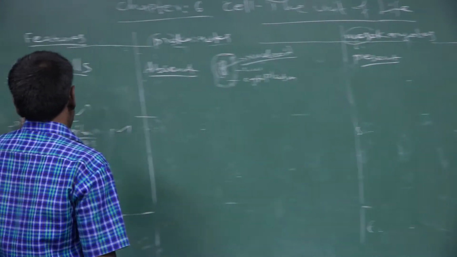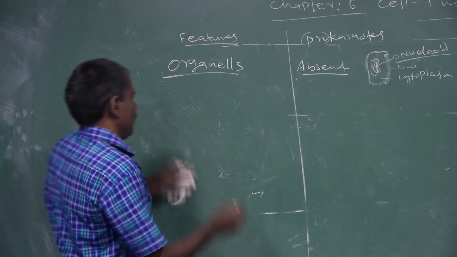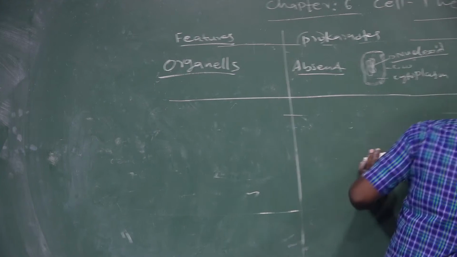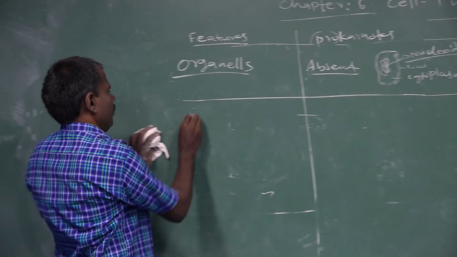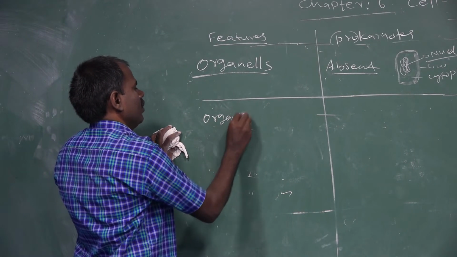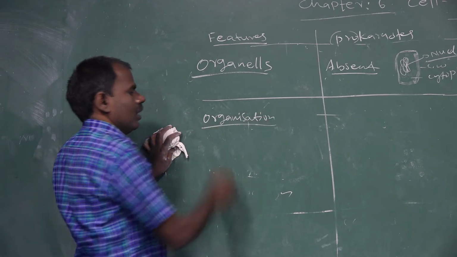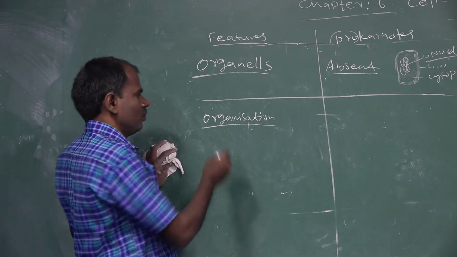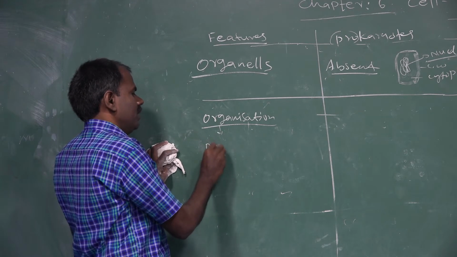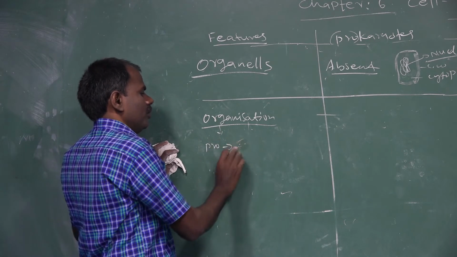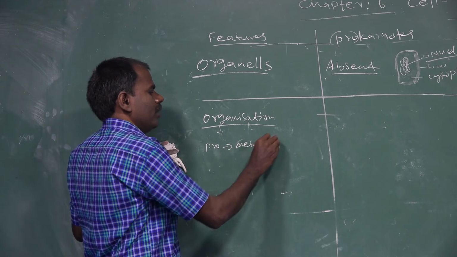The next one is organizations. Organizations form in prokaryotes, mesokaryotes and eukaryotes.